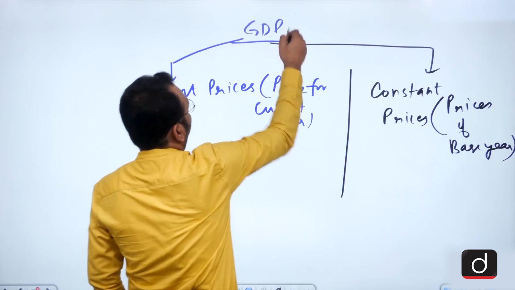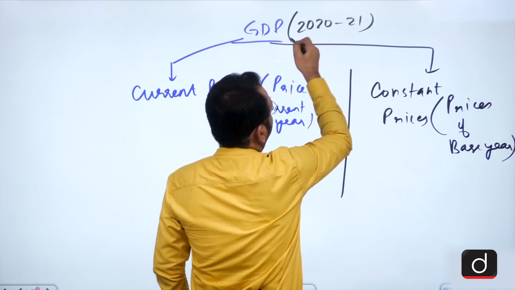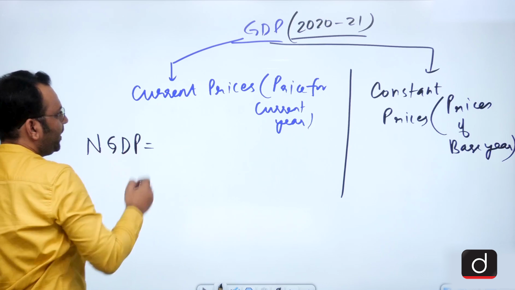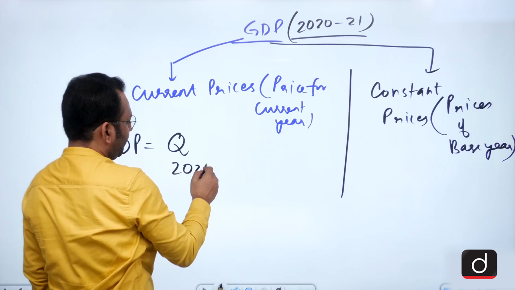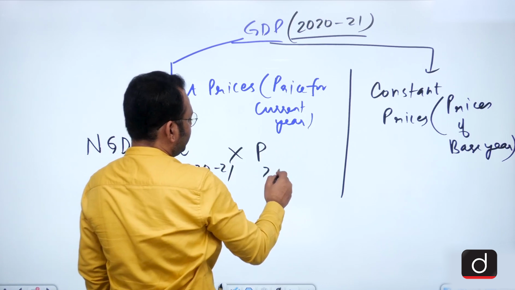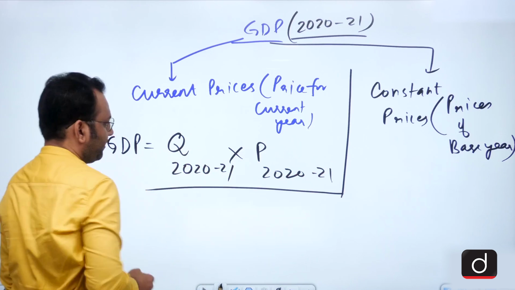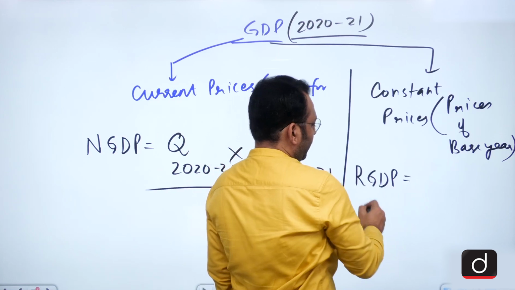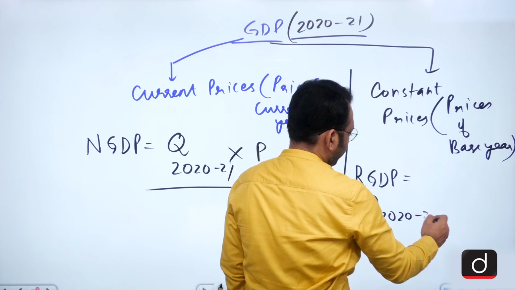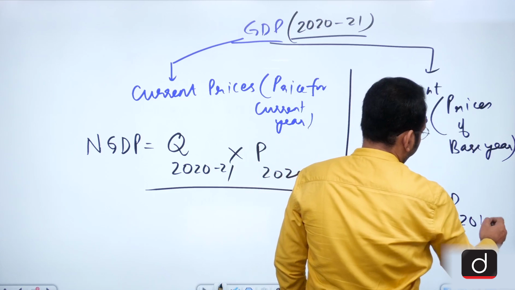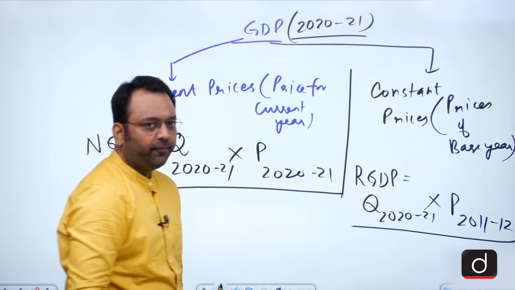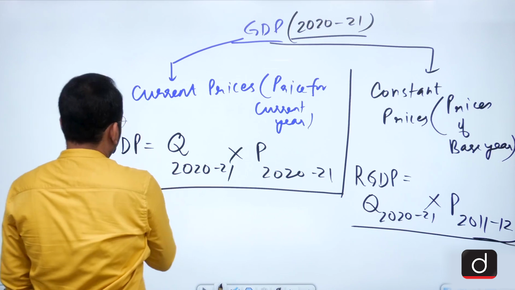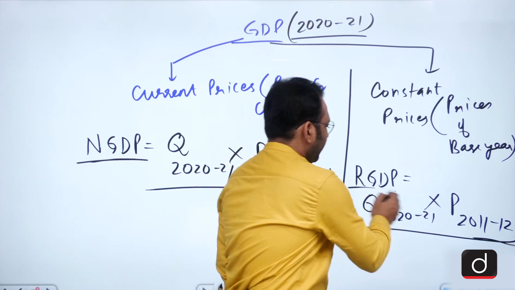So suppose the GDP for this year is to be calculated. So the nominal GDP would be quantity of this year into price of the same year, whereas the real GDP would be equal to quantity for this year into price of the base year, which is actually 2011-12. So friends, this is about the nominal GDP and the real GDP.